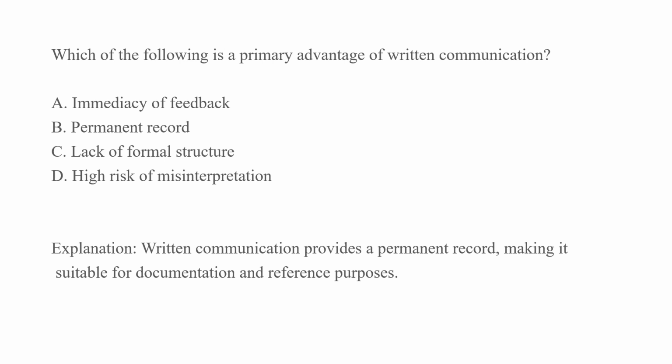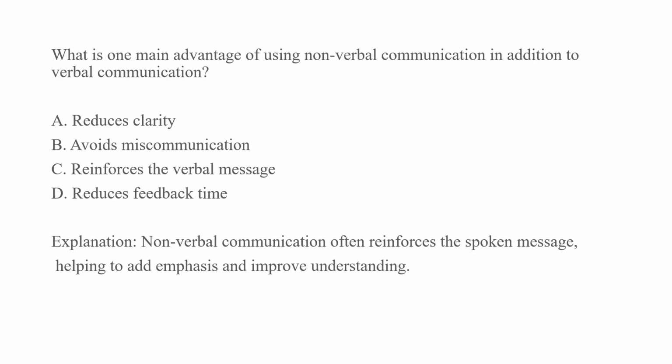And which of the following is a primary advantage of written communication? The given options are immediacy of feedback, and permanent record is one of the advantages, and lack of formal structure, this is wrong, and high risk of misinterpretation, this is also wrong. Here the right answer is a permanent record.